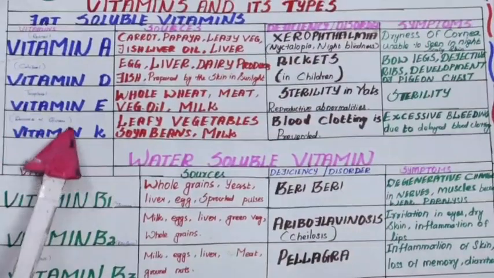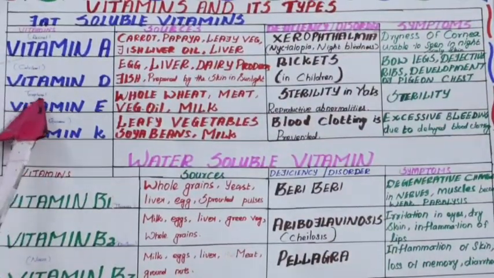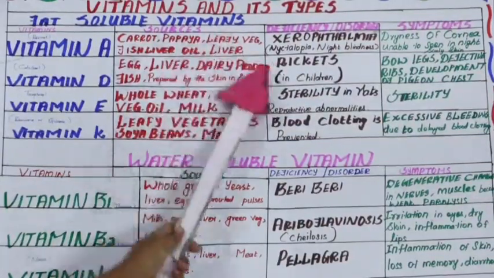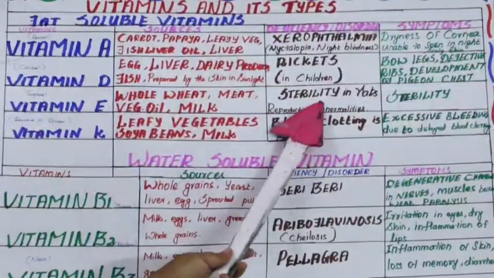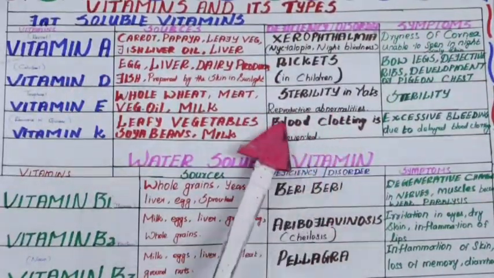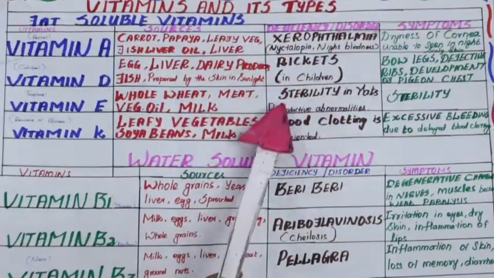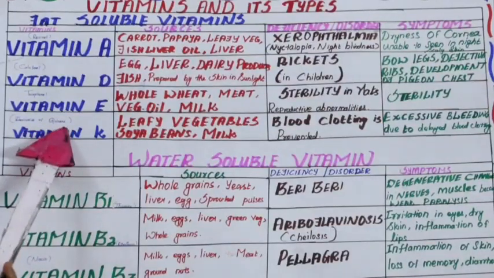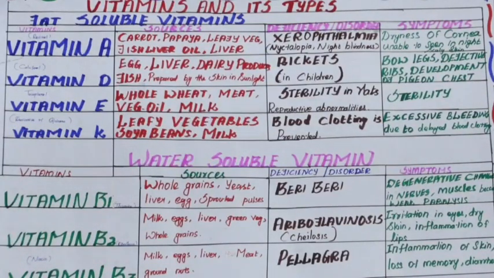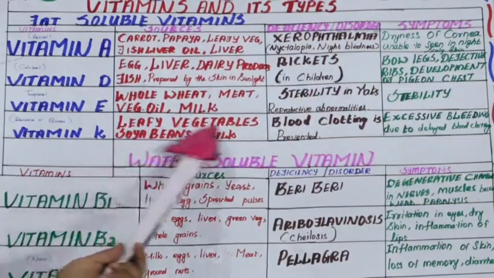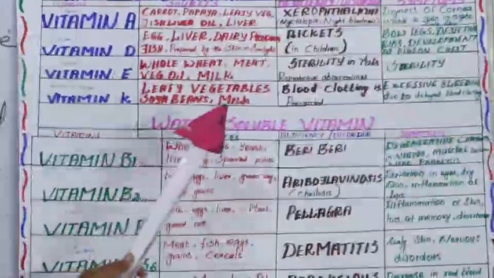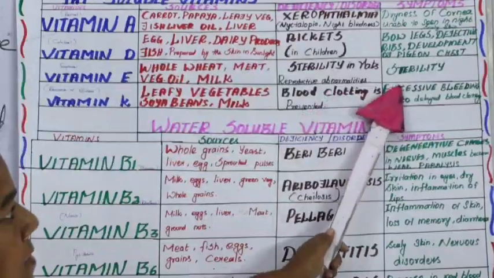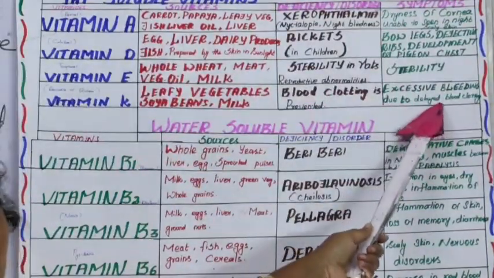So next one is vitamin E. Its name is tocopherol. It is rich in whole wheat, meat, vegetable oil and milk. The deficiency disorder of vitamin E is sterility and reproductive abnormality. Sterility means what? Inability to reproduce. Vitamin K is called a derivative of quinone. It's rich in leafy vegetables, soya beans, milk. The deficiency disorder of vitamin K is that blood clotting is prevented, so the symptom is excessive bleeding due to delayed blood clotting.